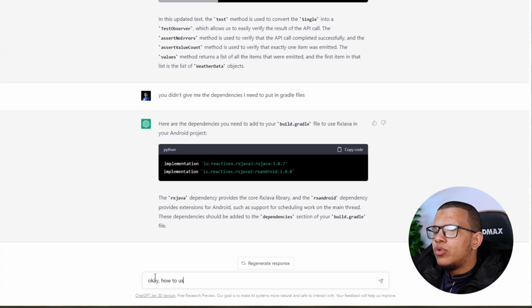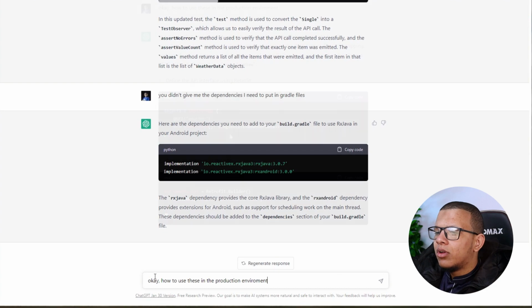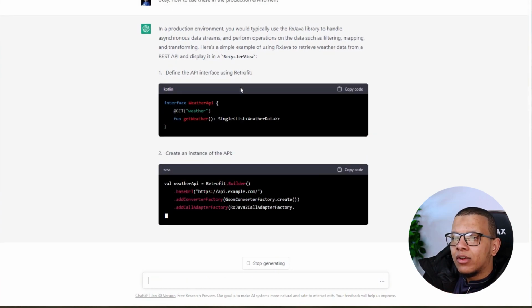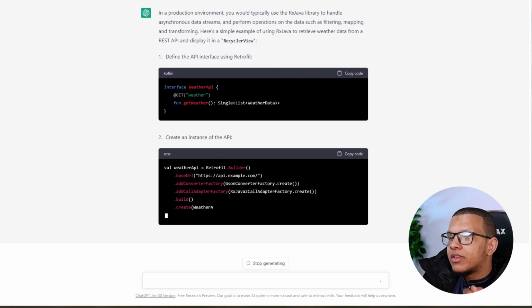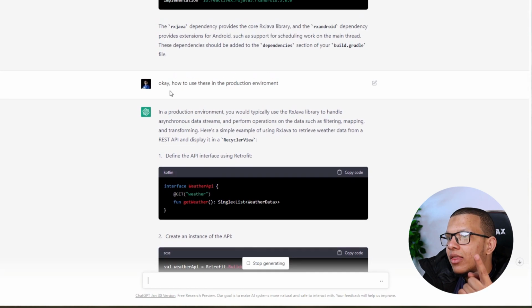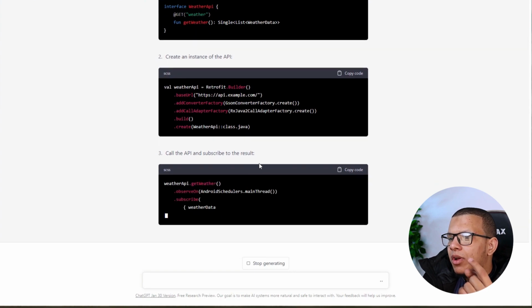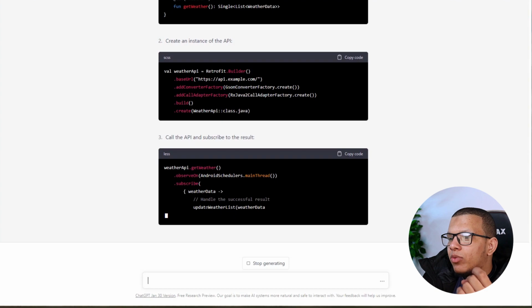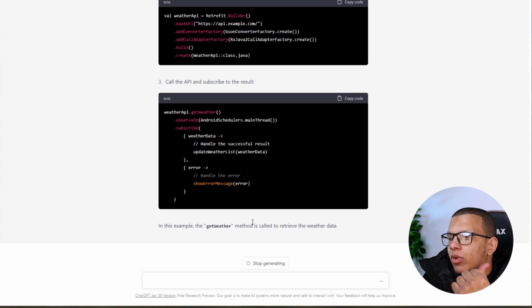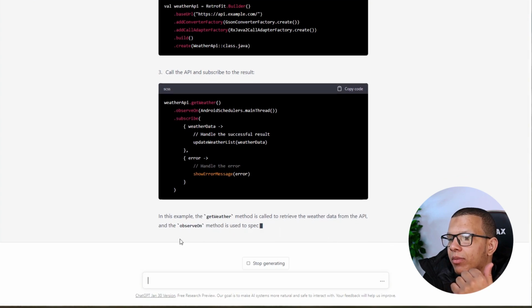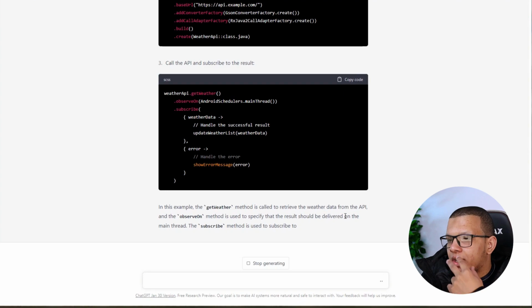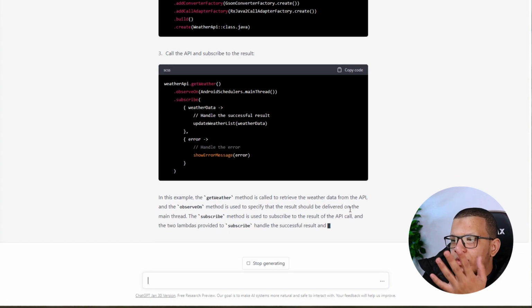Okay, how to use all of this code in the production environment. I'm putting this in the context of UI. We do have UI using API example thing. Okay, so he understood this referring to the Rx Java part. Okay, observe on, subscribe, get weather API call, update weather list. The get weather part is the method to retrieve the weather from the API. Observe on. Yeah, exactly. Switch off thread and everything. Yeah, and the error. So he tried to explain to me.